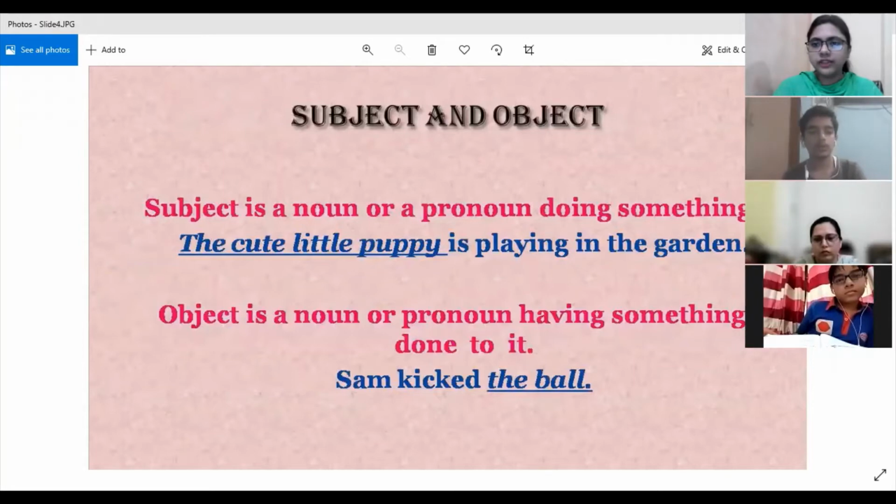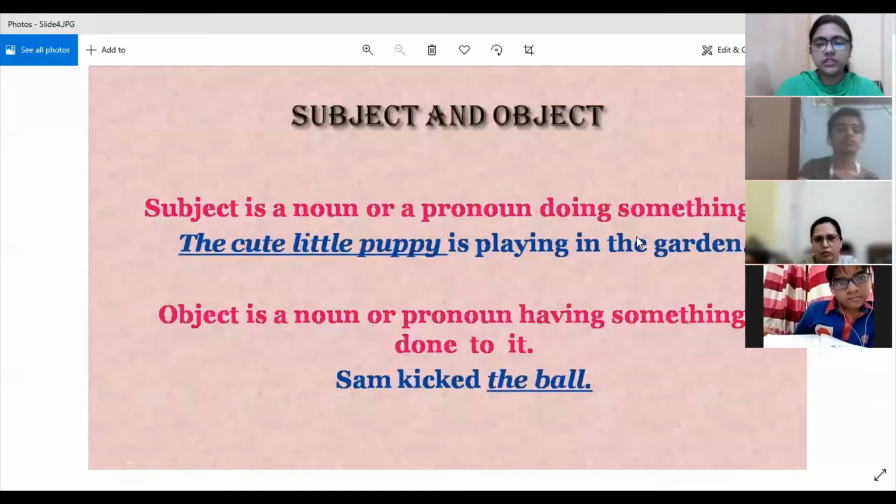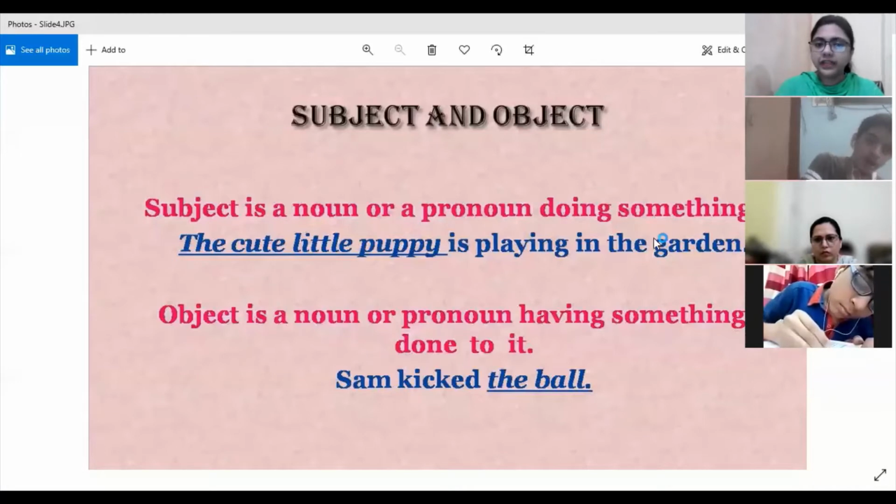Now, since the word subject is there in the definition, I want you to reflect upon subject and object, just a little revision. A subject is a noun or a pronoun which does something, like the cute little puppy is playing in the garden. The puppy is doing some work in the garden.